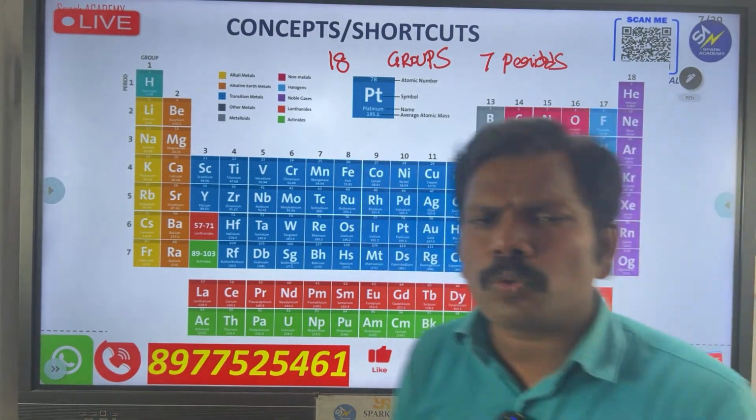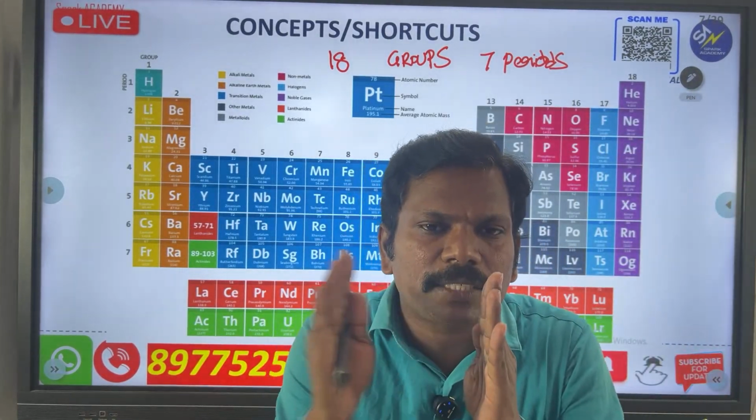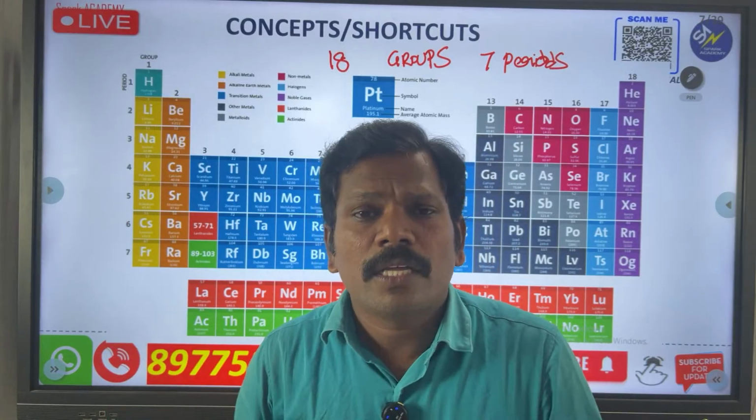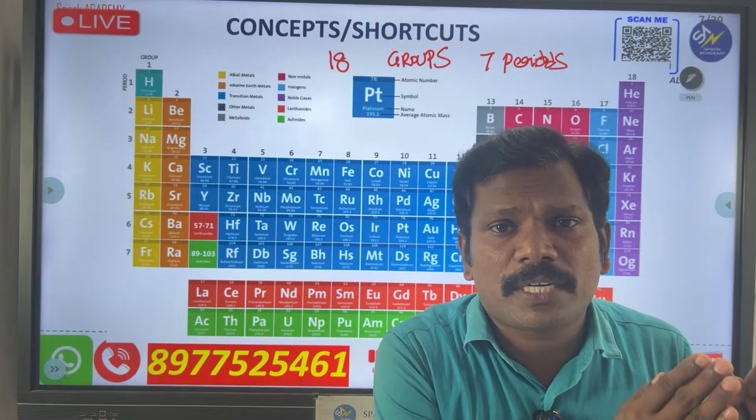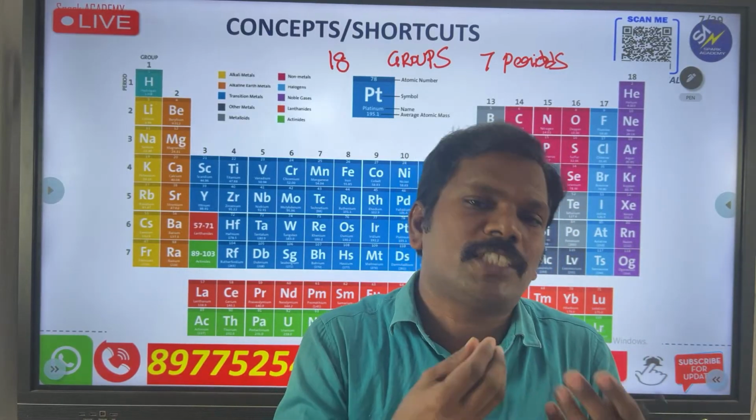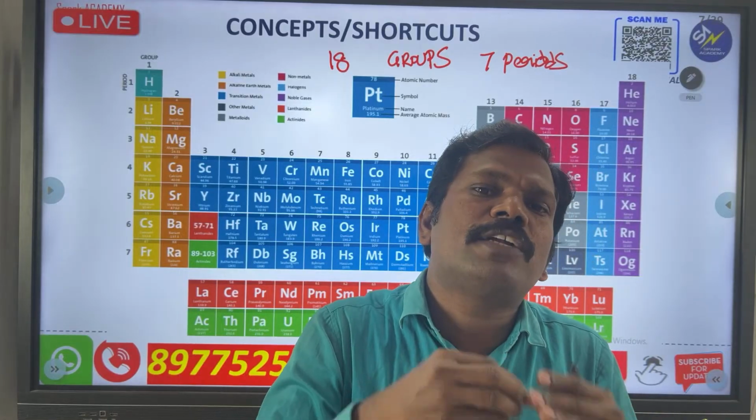Generally there are 2 types. One is classification of elements, that means first of all you have to classify the elements. Then after that, periodic properties, that is trends in periodic properties. That means you have to know what periodic properties are and how they change.